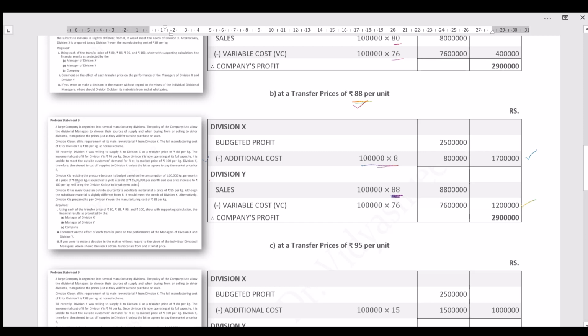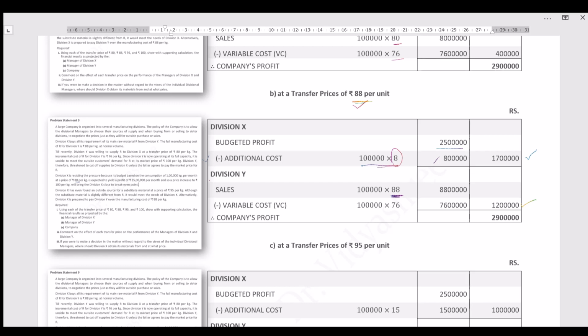Well, it is selling to division X. In the current scenario, the budgeted profit is 25 lakh rupees. Current scenario means the price will be 80. But now the price is increased to 88. So additional cost 8 per product is increased. That's why 8 into 1 lakh, 8 lakh rupees is the additional cost. So if you deduct the additional cost from the profit, you get the actual profit.